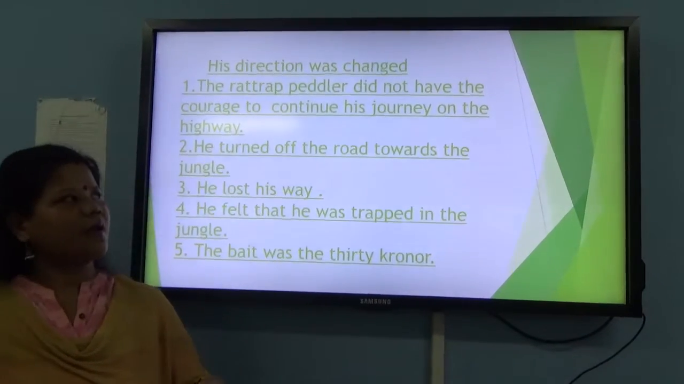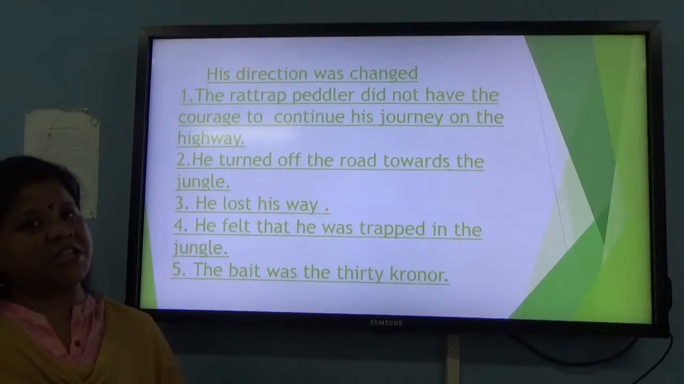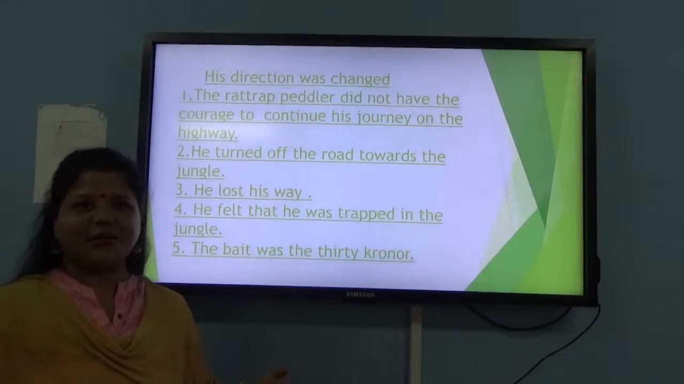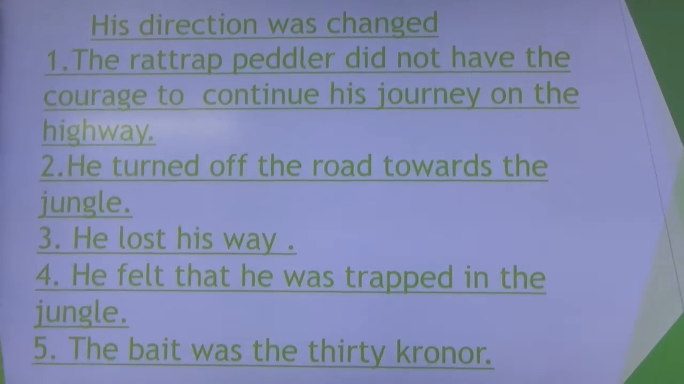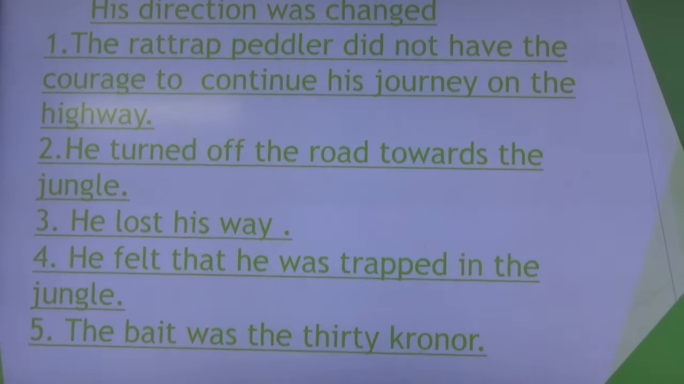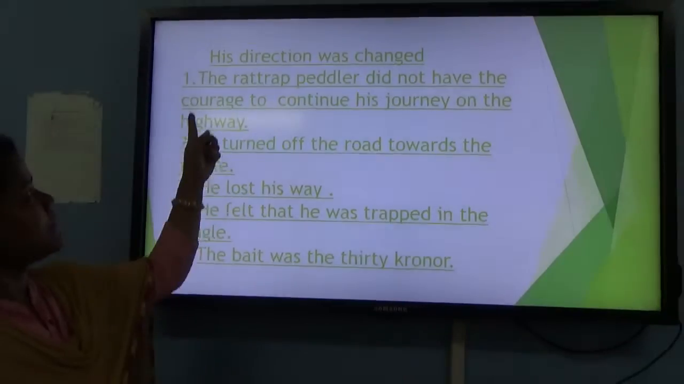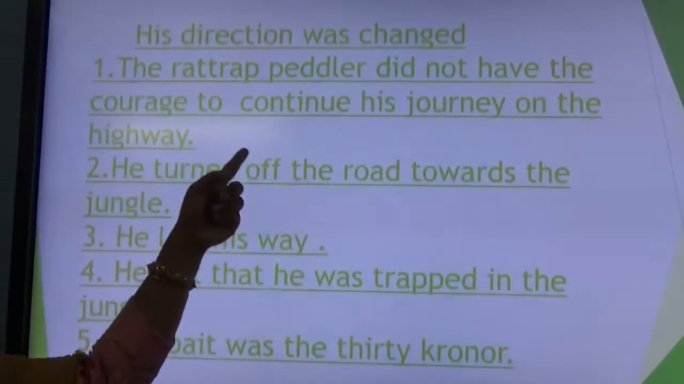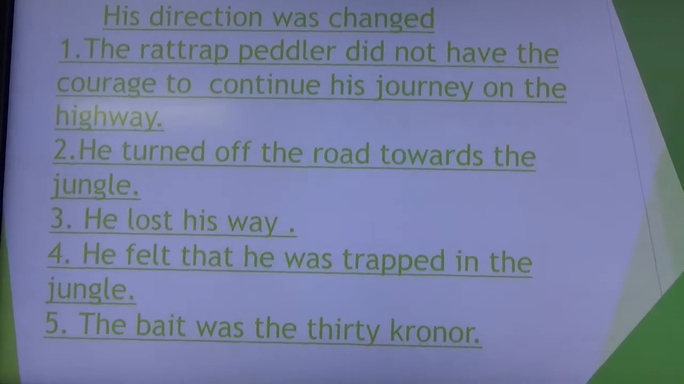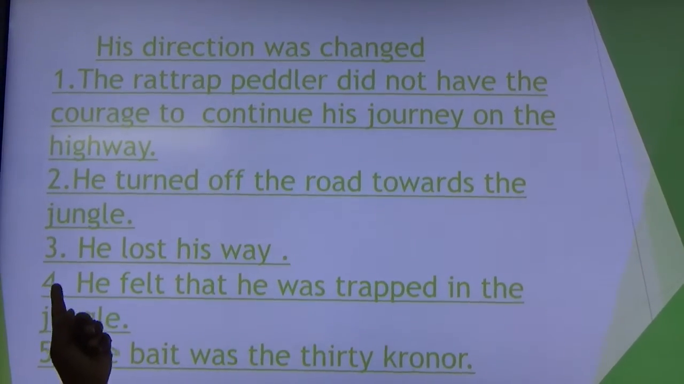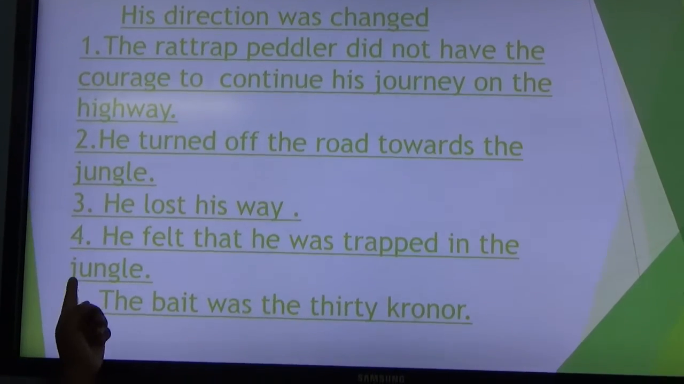Next you see, after taking the money, what happened? After taking the money, there was a change in the Rattrap seller. You see, his direction was changed. Means the regular way, the regular path, the highway. Till now he was walking on the highway. But now, what happened? The Rattrap peddler did not have the courage to continue his journey on the highway. He turned off the road towards the jungle. He lost his way. He felt that he was trapped in the jungle.